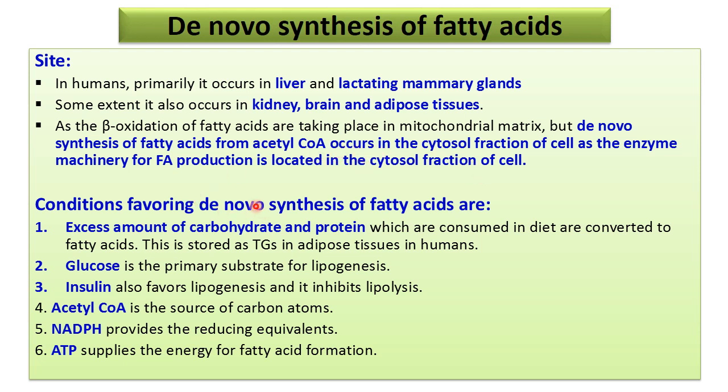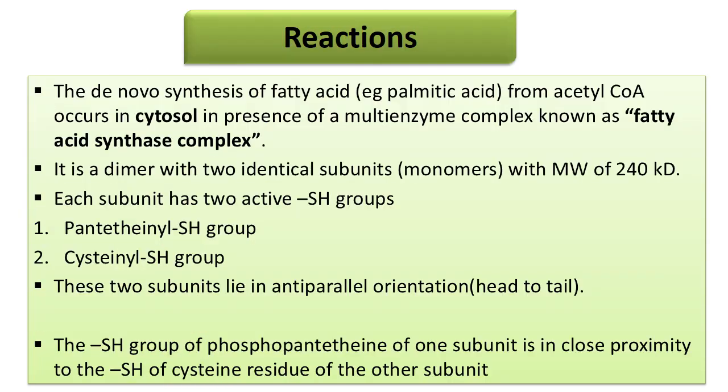The conditions which favor the synthesis of fatty acid are an excess amount of carbohydrate and protein, glucose, and insulin, which also favors lipogenesis. Then acetyl coenzyme A, which is the source of fatty acid synthesis, and NADPH, the reducing equivalent which helps in fatty acid synthesis, and of course energy supply in the form of ATP.